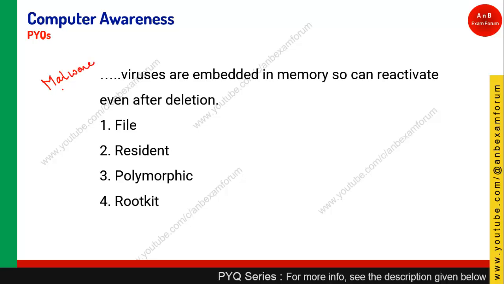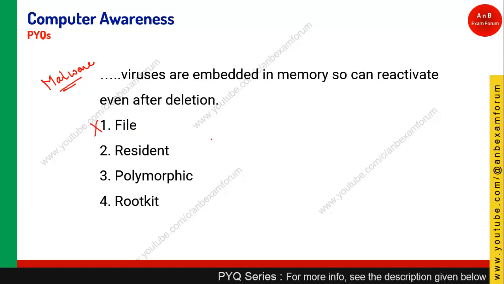And in the malware session we have discussed all the types of viruses and malwares. These are all different types of virus. This is a file virus which is basically attached to a file, and once that file is executed, it is going to do a lot of malicious activity. So this is not the virus which is embedded in memory.